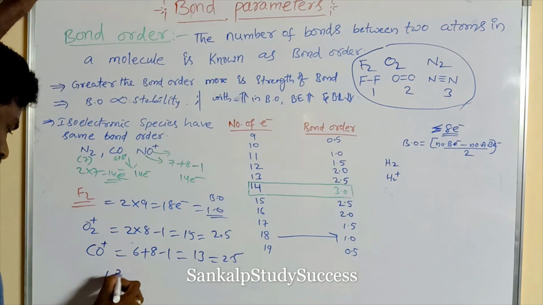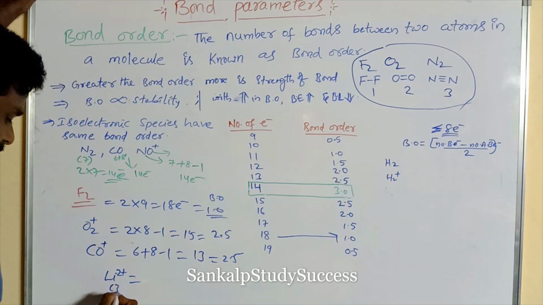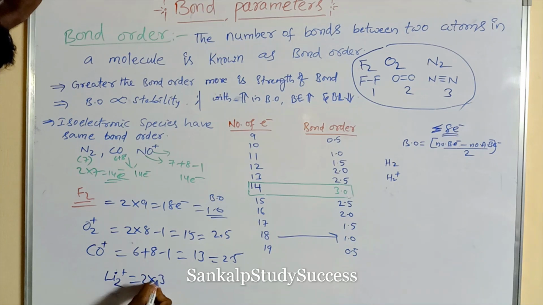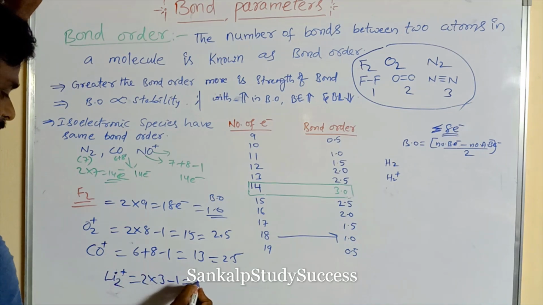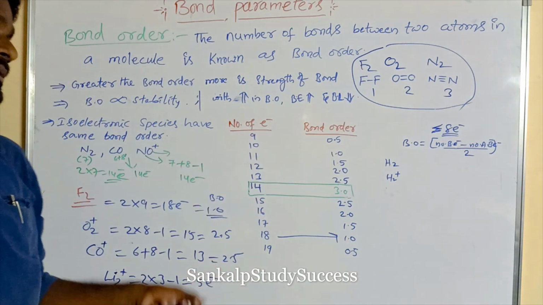Like Li2 plus, what is its bond order? What is the atomic number of lithium? 3. 2 3s are 6, and plus means it loses 1 electron. 6 minus 1, 5 electrons. But here the 5-electron case is not covered by the trick.